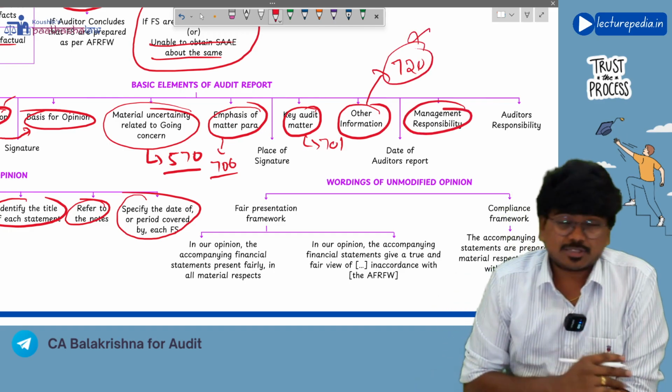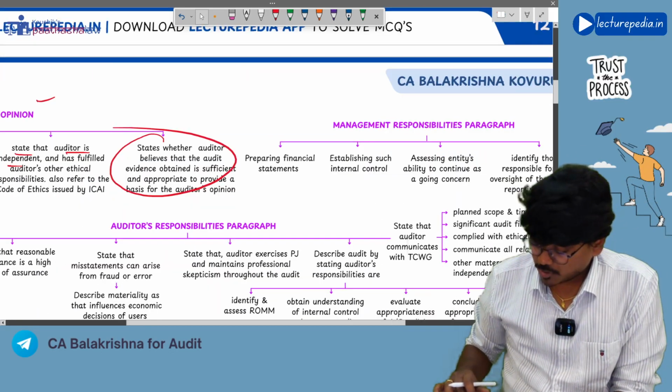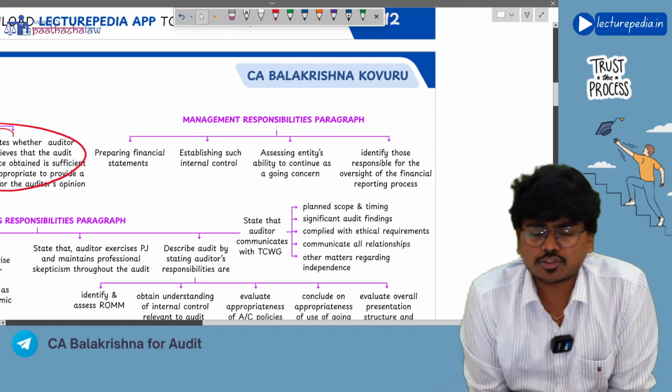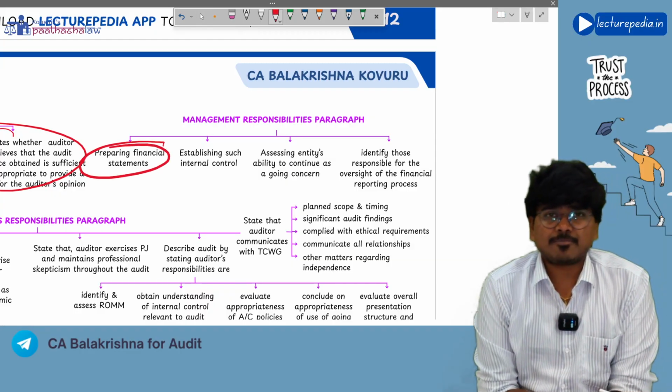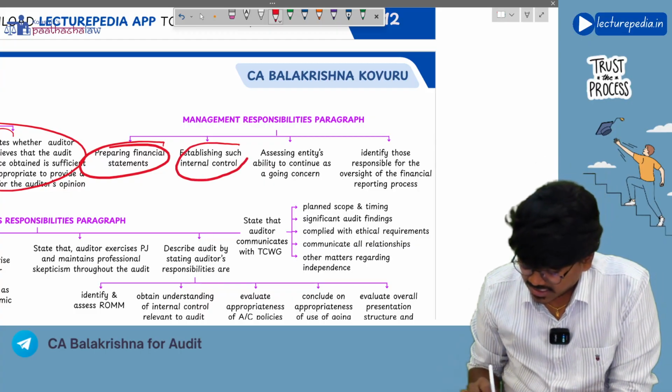Next, management responsibility paragraph. So what should be there in the management responsibility paragraph? Let us see. The management responsibility paragraph should clearly mention that management is responsible for preparing financial statements. Next, management is also responsible for establishing internal controls.